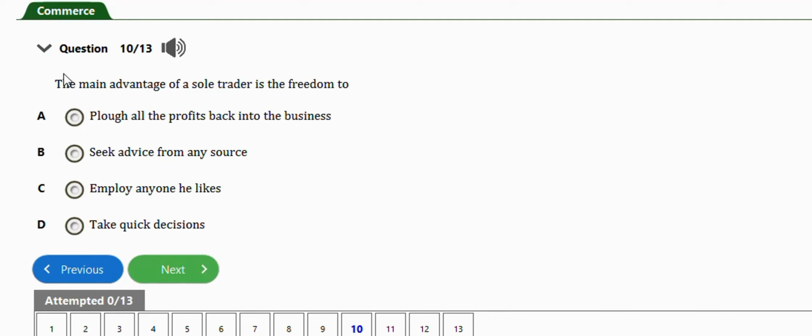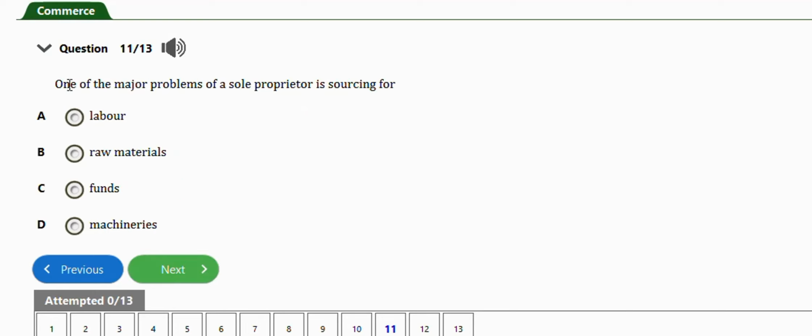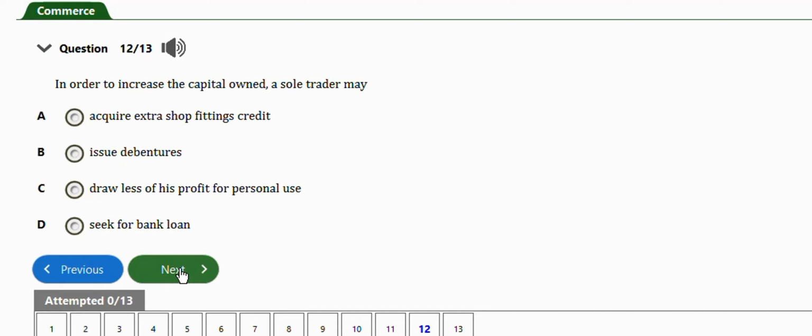Next question. The main advantage of a sole trader is the freedom to reapply all the profit back into the business, seek advice from anyone, employ anyone you like, take quick decisions. The right answer is option D, take quick decisions. Next question. It says one of the major problems of a sole proprietor is sourcing for, so this is a repeated question, option C, funds. Next question. It says in order to increase the capital owned, the sole proprietor may, this is also a repeated question. The right answer is option C, draw less of his profit for personal use.